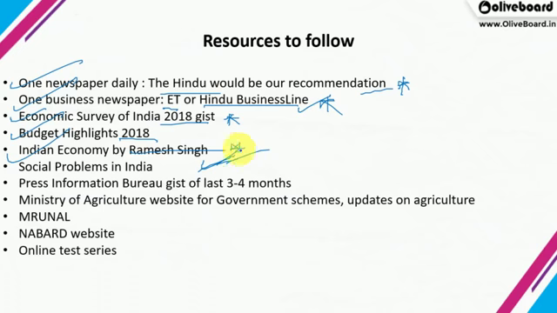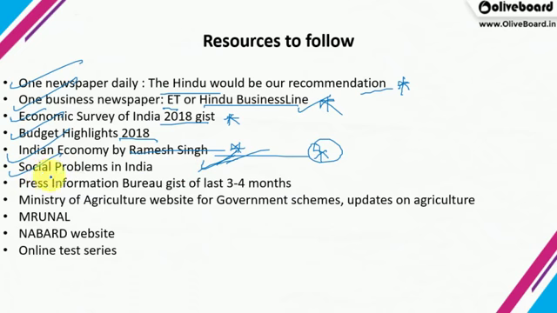This is a comprehensive book. The language is easy. You can cover all the topics and make short and crisp notes from this book. What you will gain from this book is you will be able to cover the whole syllabus. Then you just have to add the current affairs part, etc.